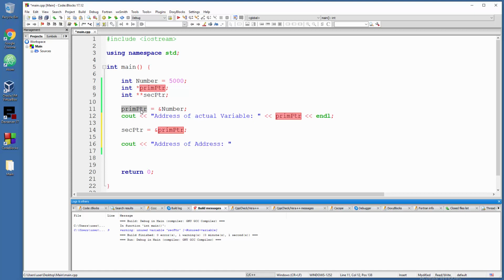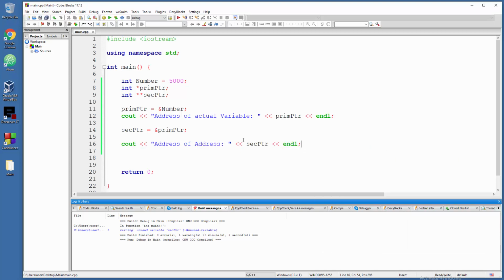So yes, you do have on a screen the physical address of this container, but now if you want to see the address of that thing that will lead you to that thing, you also need to allocate resources. And when you allocate resources, of course there must be some computerized representation, and this is that weird number that we got over time. It's not a classical integer, it is just the internal representation of an address and address of address and so on. So yeah, address of address. And how to print it? Well, secondary PTR and then end line.